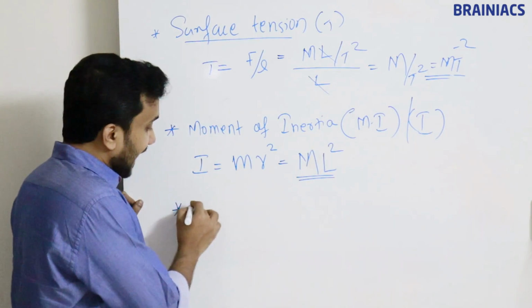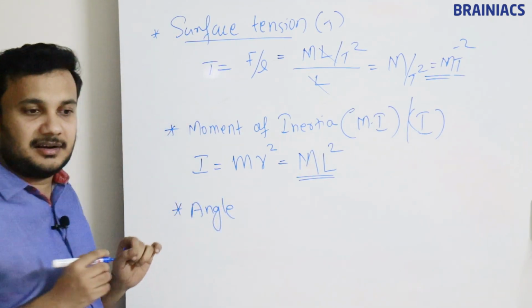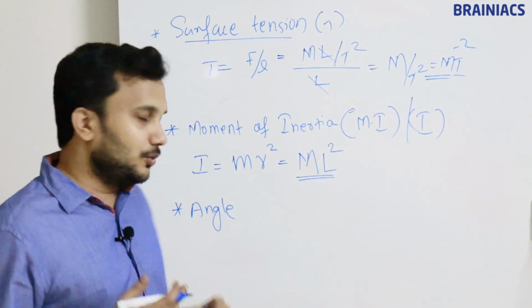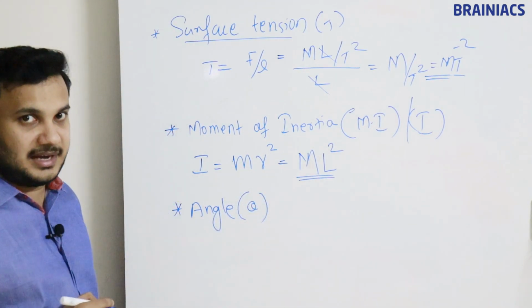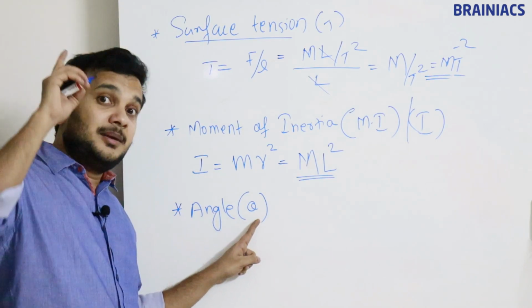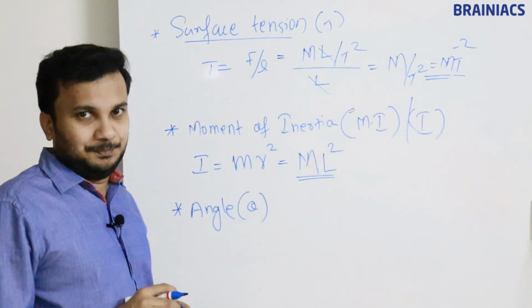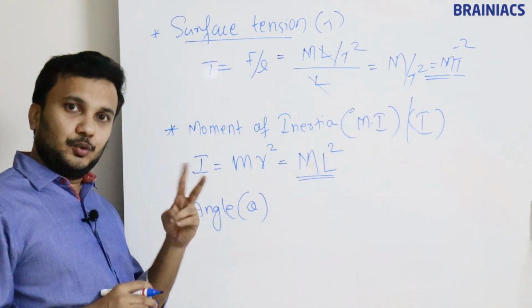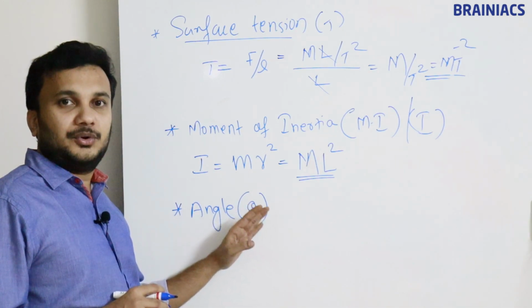Next one is called angle. Normally, how will we say angle? Angle will be theta. Normally, we represent it using theta, right? Theta is called angle. Do not confuse this theta with the one I told you previously, which is used to represent temperature. So here it is called angle. Two meanings are there. That's all. No confusion. So angle equals theta.